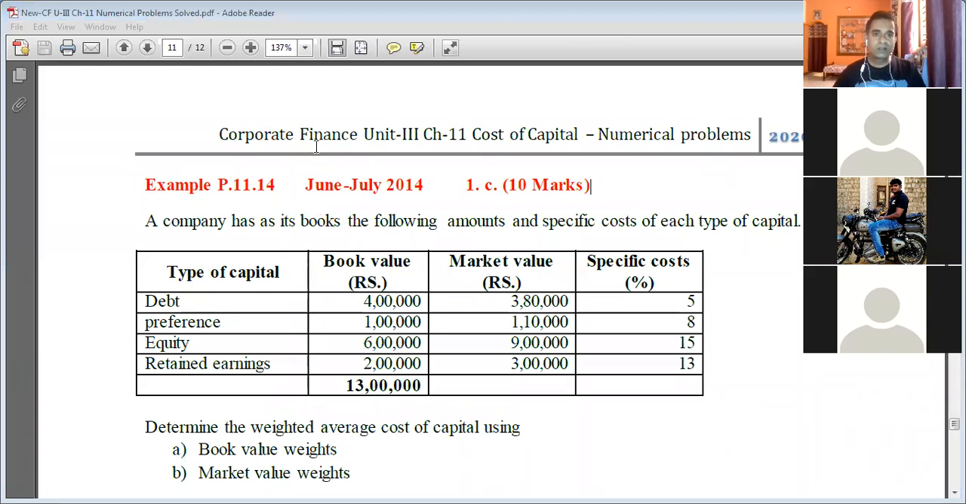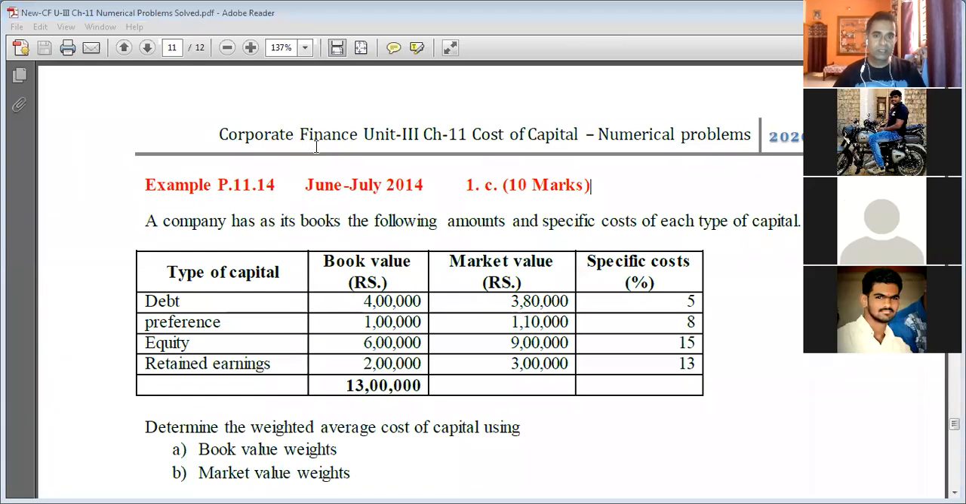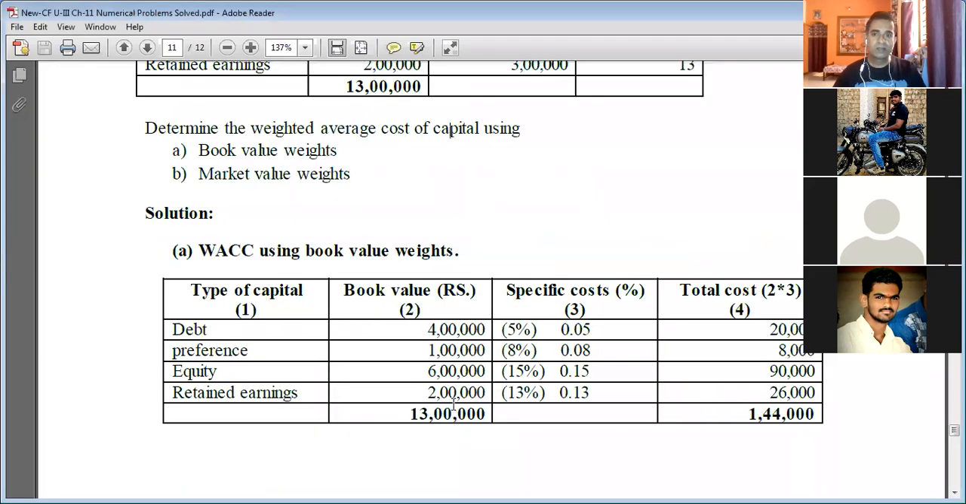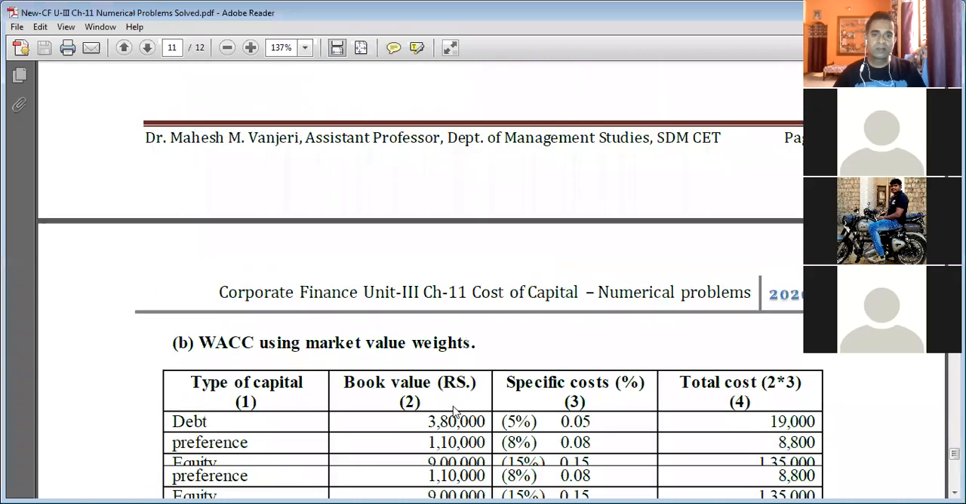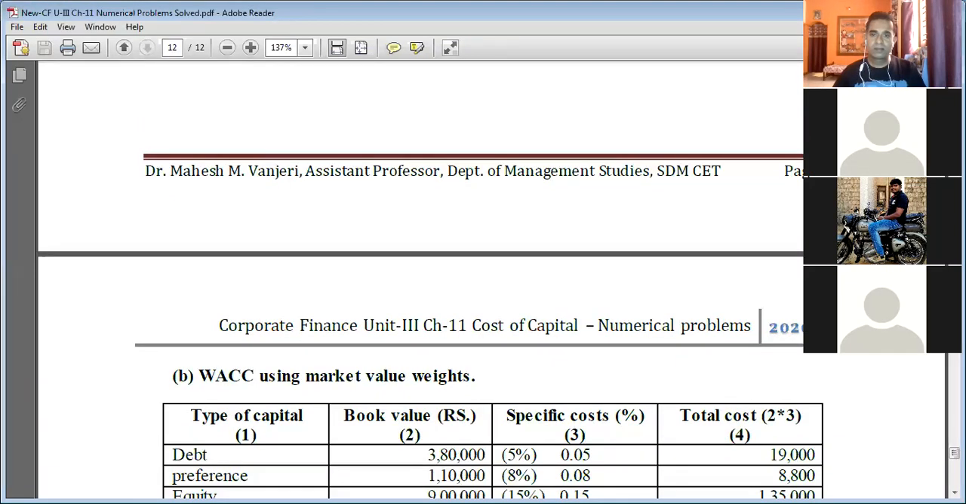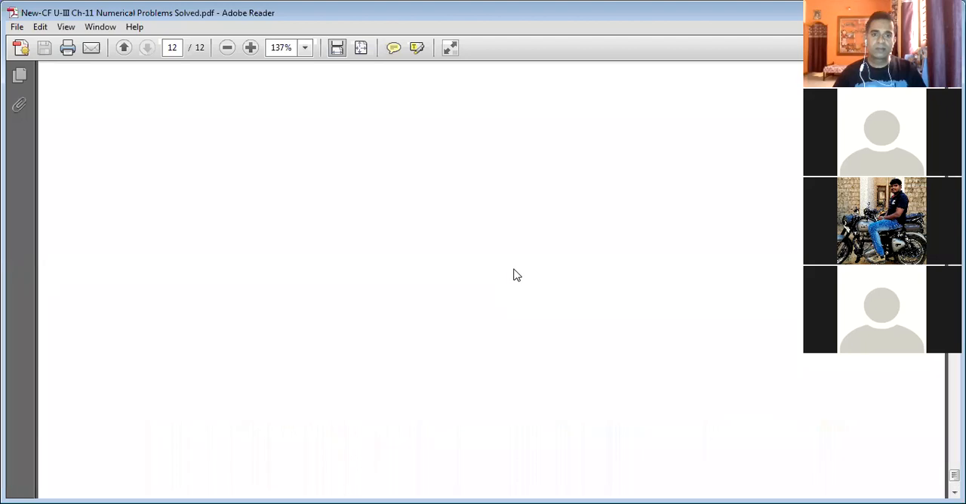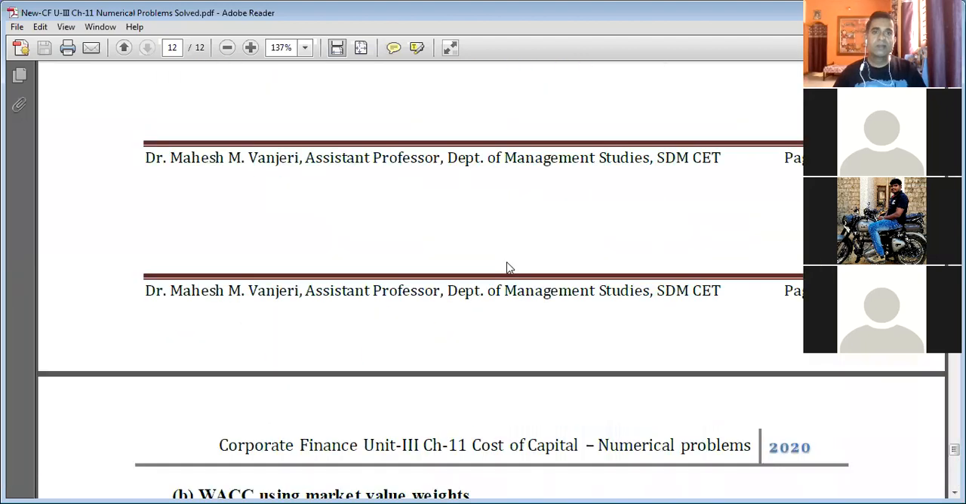Sir, one doubt, sir. Ask me. Sir, the calculation is wrong, I think. Sir, can you please go down, sir, where you calculated 8% plus 0.81, sir? This one.